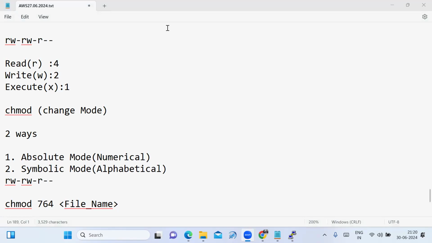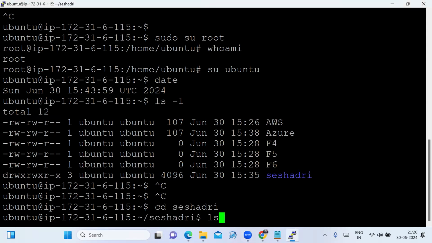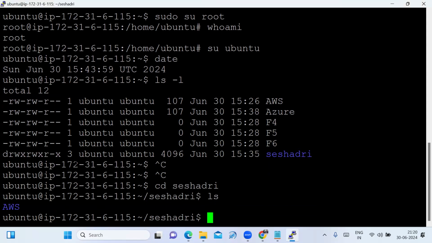What do the 1 and 3 in front of Ubuntu represent after running the command? The 3 here is the number of links for this directory. The directory indication is the D represented before the file permissions. That is nothing but the directory. If it is not represented and shows a hyphen, you can understand that it is a file.